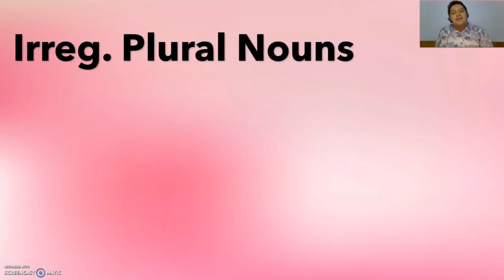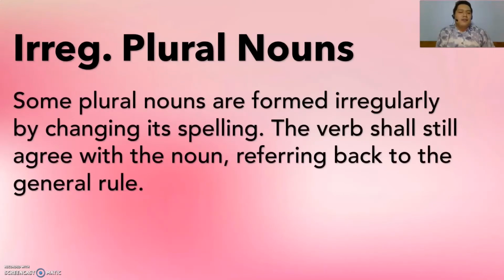Next, irregular plural nouns. There are some plural nouns formed irregularly by changing their spelling. This time, it might not be really plural in form, but the spelling has changed. The verb shall still agree with the noun, referring back to the general rule. Okay? Because we are talking about plural nouns. It's just that they are formed irregularly.